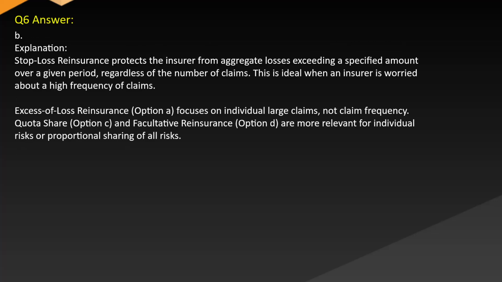Answer B. Explanation. Stop loss reinsurance protects the insurer from aggregate losses exceeding a specified amount over a given period, regardless of the number of claims. This is ideal when an insurer is worried about a high frequency of claims. Excess of loss reinsurance, option A, focuses on individual large claims, not claim frequency. Quota share, option C, and facultative reinsurance, option D, are more relevant to individual risks or proportional sharing of all risks.